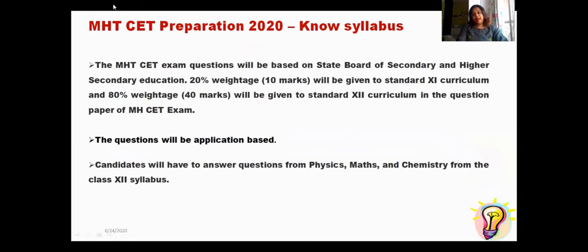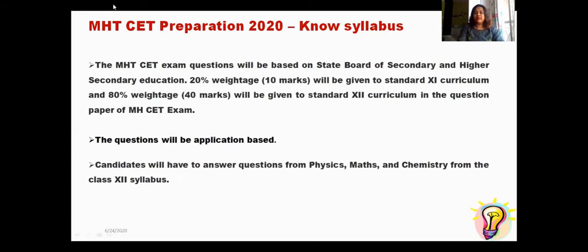Now for preparation for MHCET, first you should know the exact syllabus for this exam. The total syllabus of the MHCET exam is made up of 80% of the syllabus of your 12th exam, that is the State Board of Secondary and Higher Secondary Education. Based on that syllabus, you will get 80% of the questions, and the remaining 20% will come from the 11th standard syllabus.